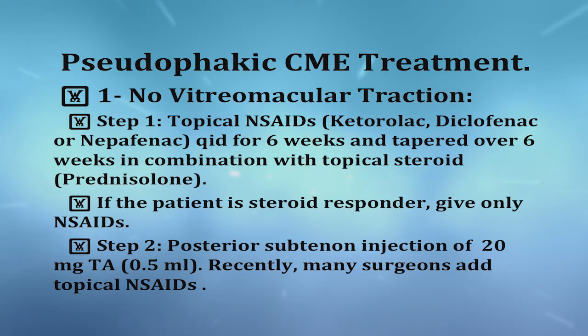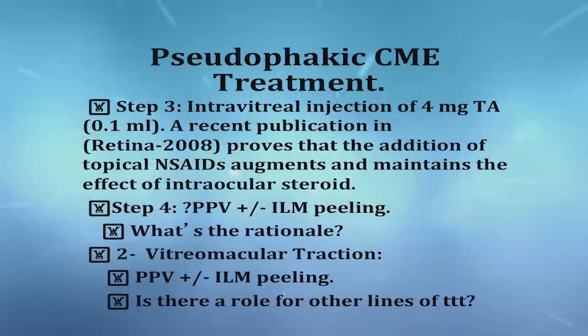Step 2, we will give posterior subtenon injection of 20 milligram triamcinolone, 0.5 ml. Recently, many surgeons add topical non-steroidals. Step 3, there is an intravitreal injection of 4 milligram triamcinolone. This is 0.1 ml, and some people prefer to give 2 milligram only.